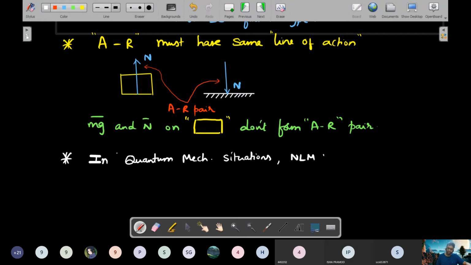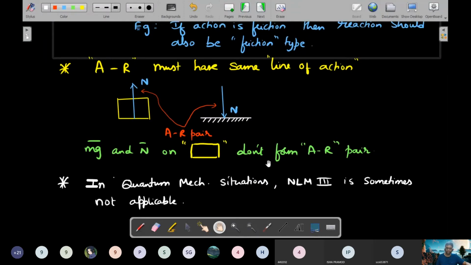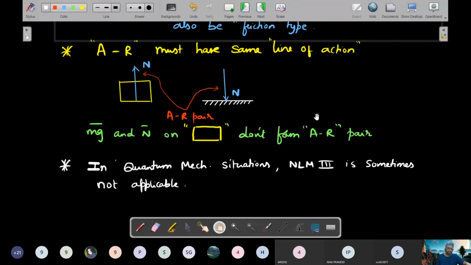Newton's third law of motion, NLM3, is sometimes not applicable. So it's not a universal law. You should understand that. But at classical mechanics level, it's a nice situation that we can always trust upon. During our physics syllabus of 11th and 12th class, we will find one situation, and I'll highlight at that point that I told you so, that in this particular situation, Newton's third law is not valid. So we'll wait for that situation to happen.